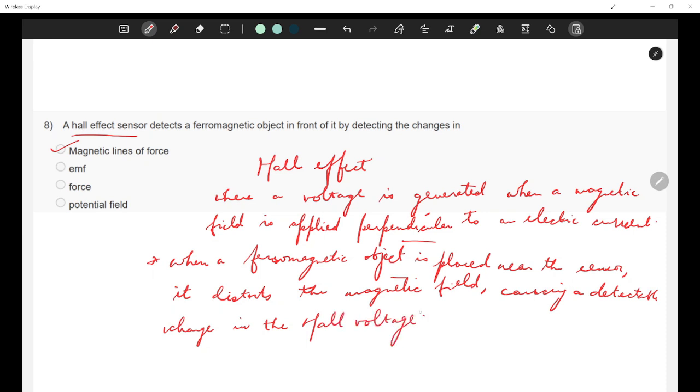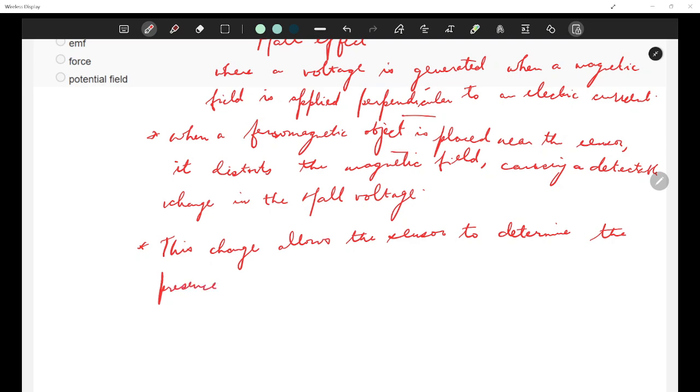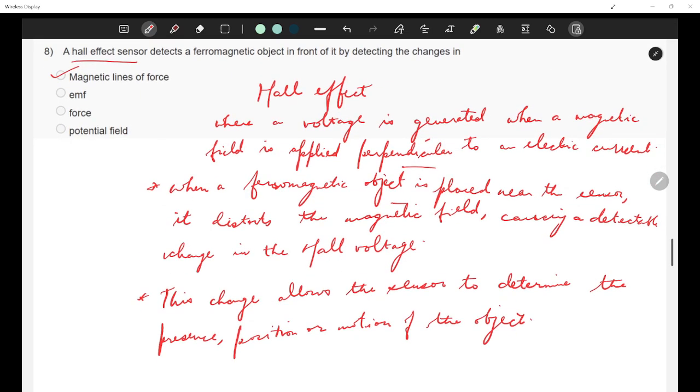Okay, this change basically allows the sensor to determine the presence, position or motion of the object, right? This is what happens in the case of Hall effect sensor.